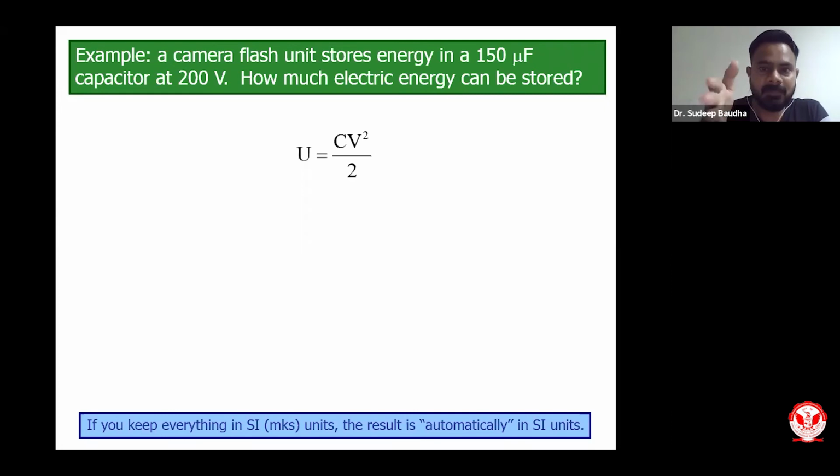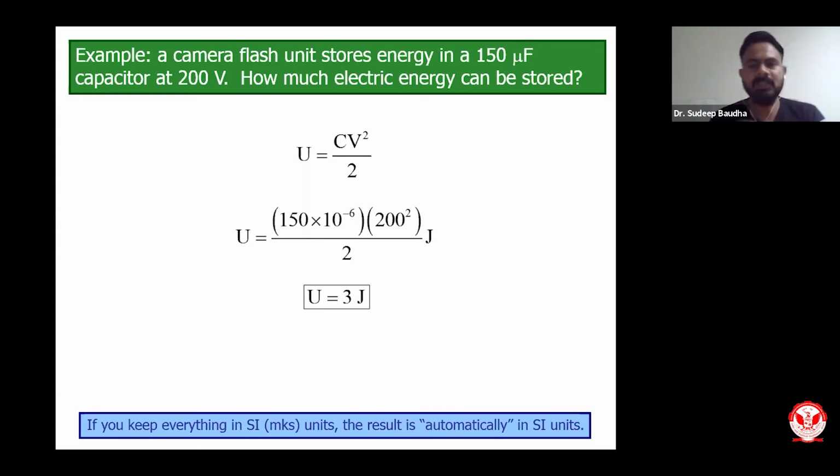I have a direct formula for the amount of energy stored: CV square upon 2. You know the capacitance, you know the potential, so you can straight away tell me the amount of energy stored in a camera flash which has a capacitance of 150 microfarad and a potential of 200 volts.